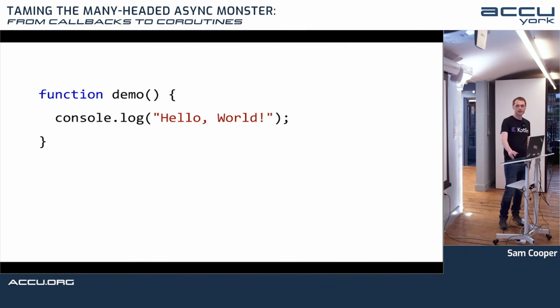And we're not going to do any Kotlin code. We're going to do JavaScript because this is really simple. This is just a function that prints out hello world in JavaScript. I hope I've done it right. I'm not a JavaScript programmer.